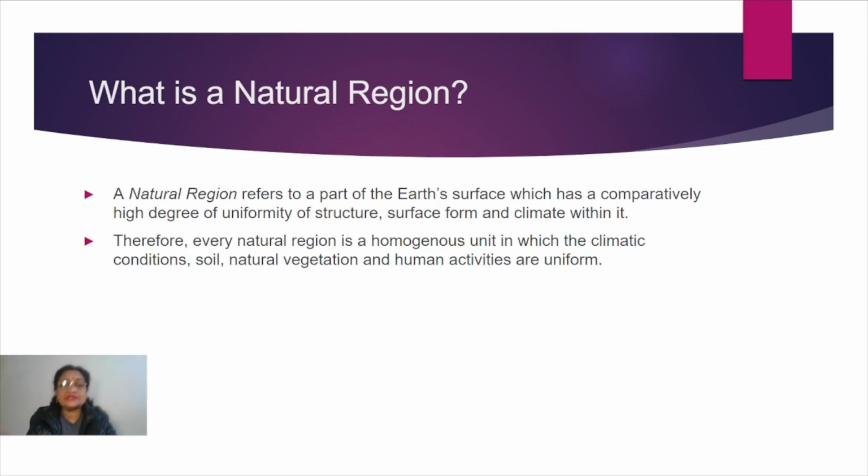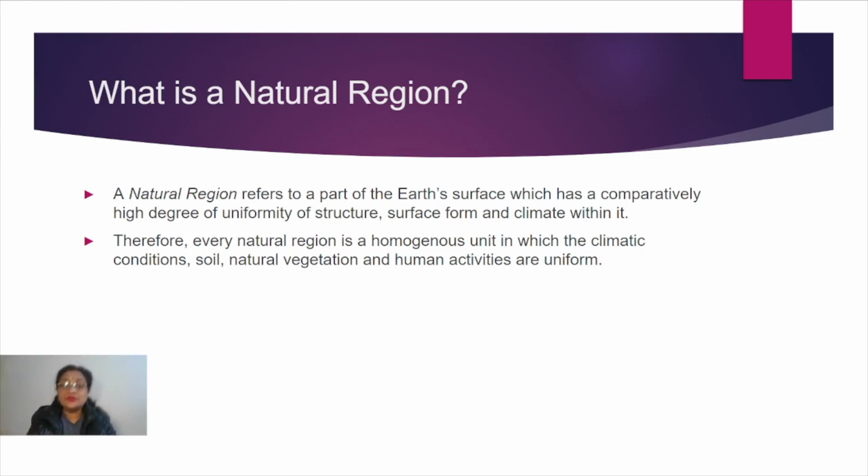All these things, when we take them together, have some uniformity and are a little different from the other parts. Then this can be categorized as one particular natural region.